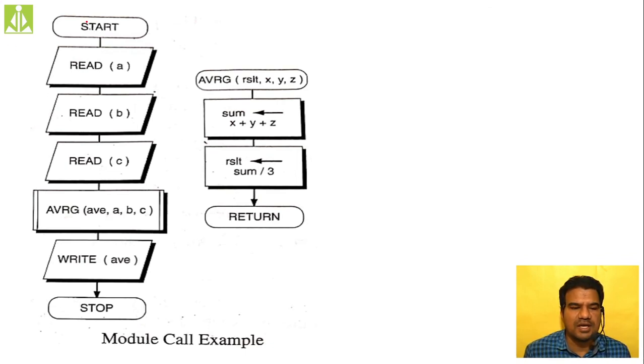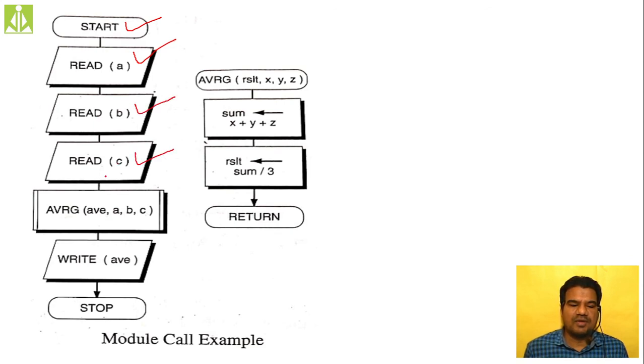After start, we read the value of A using a parallelogram. So a terminal symbol to start the flow chart, then a flow line, then a parallelogram to read the value of A, then another flow line, then read B, another flow line, read C.